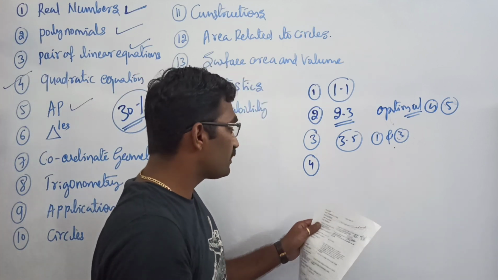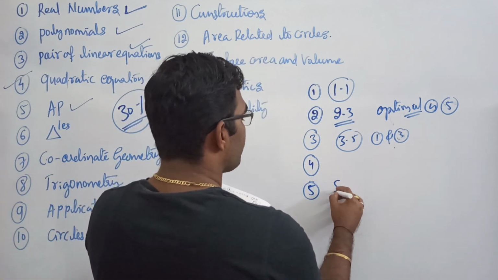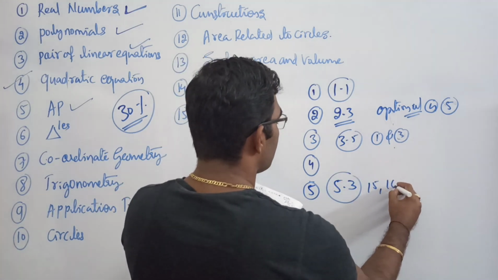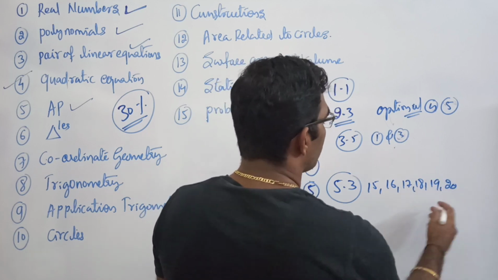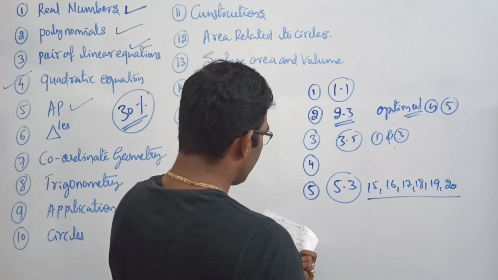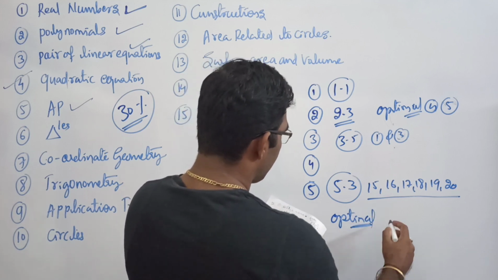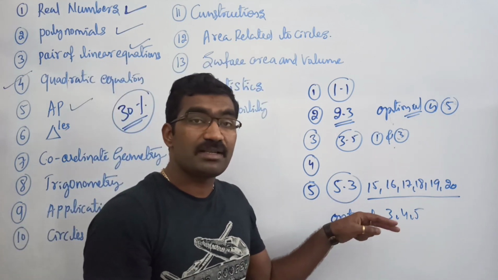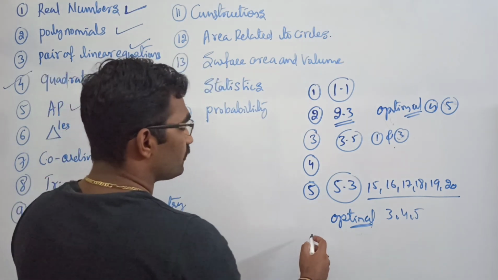which means in the fifth chapter, no need to do the examples from exercise 5.3, example numbers 15, 16, 17, 18, 19 and 20. Also, you need not do the examples in the optional exercise: example numbers 3, 4 and 5. So the word examples based on the sum of the series need not be done in the fifth chapter.